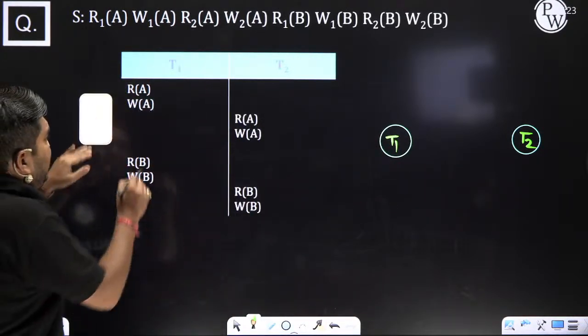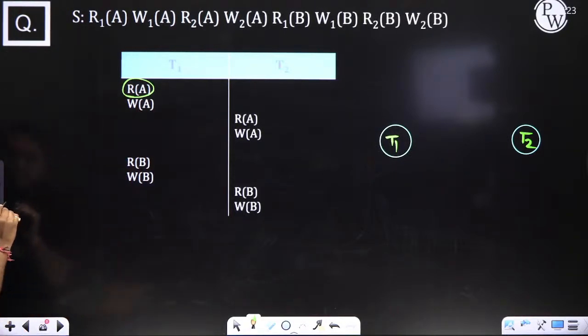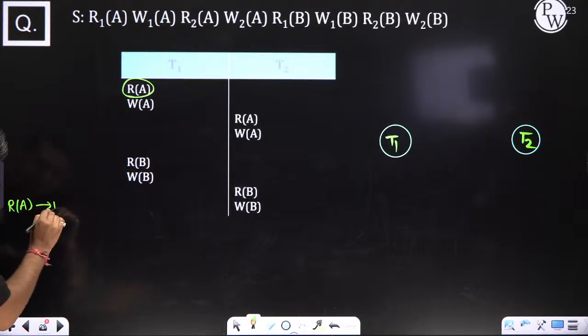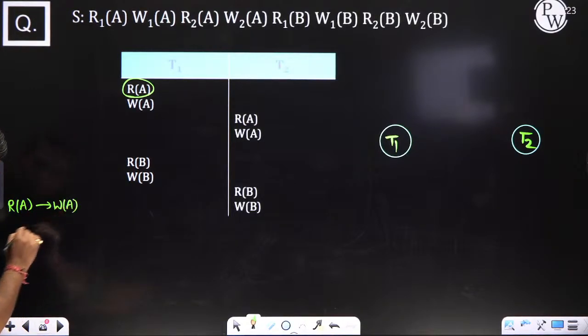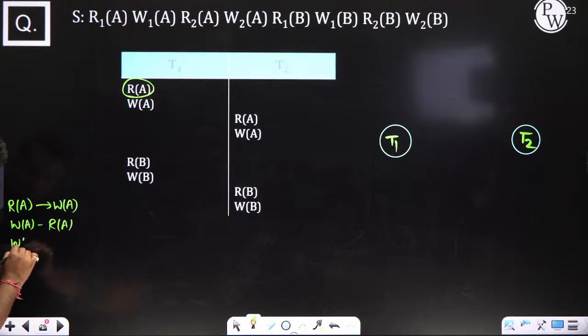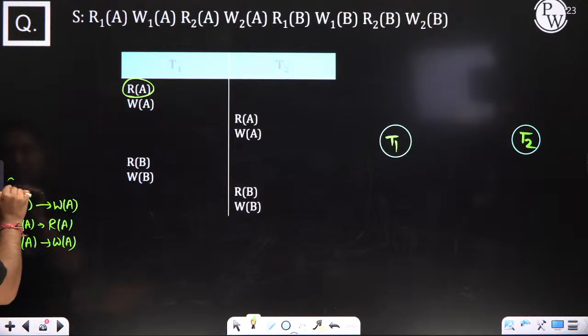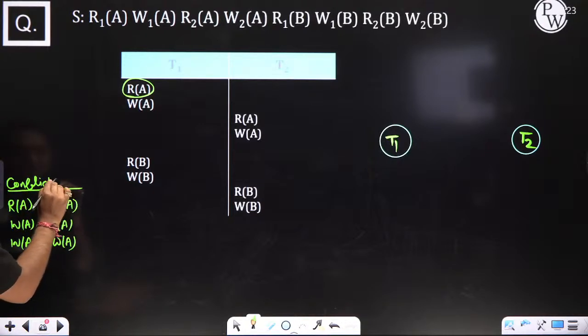Here there is a read A. Here there is a read. And you remember what is a conflict operation? Same data item. If read A, after that there is a write A, or write A, after that there is a read A, or write A, after that there is a write A, then we can say it is a conflict, and create an edge.